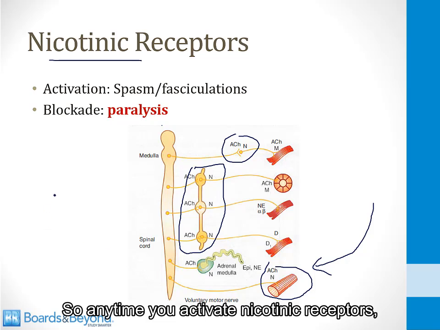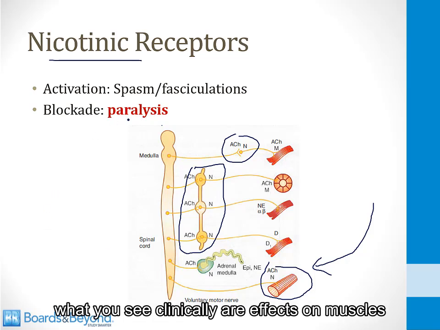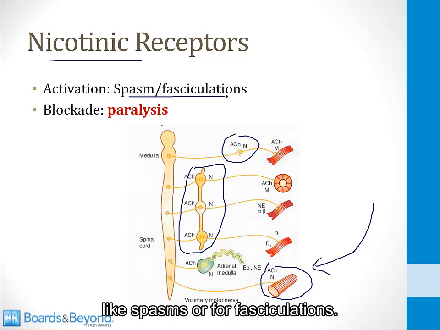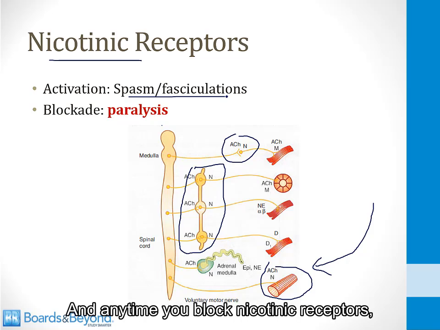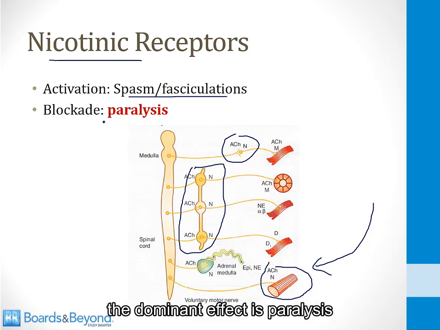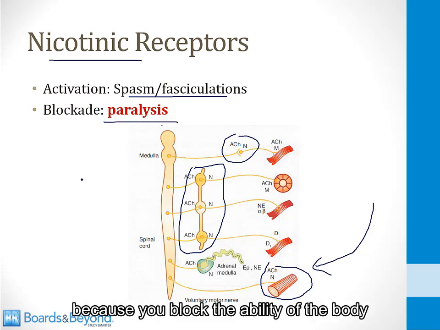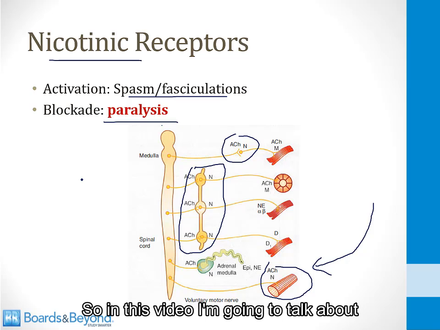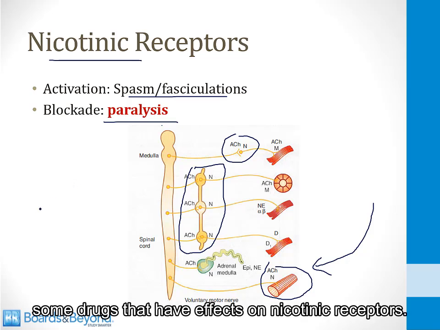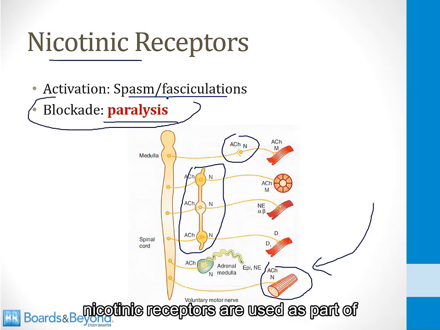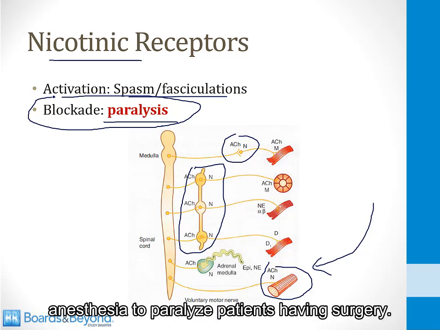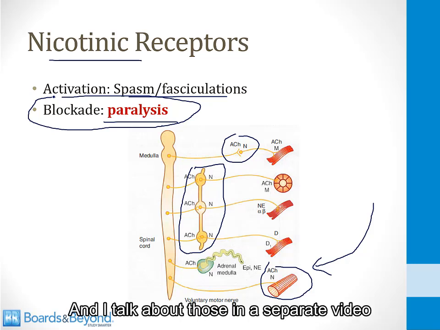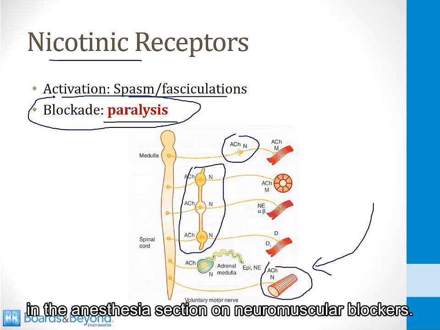So anytime you activate nicotinic receptors, what you see clinically are effects on muscles like spasms or fasciculations. And anytime you block nicotinic receptors, the dominant effect is paralysis because you block the ability of the body to use skeletal muscles and to conduct motor function. So in this video, I'm going to talk about some drugs that have effects on nicotinic receptors, but drugs that predominantly block nicotinic receptors are used as part of anesthesia to paralyze patients having surgery, and I talk about those in a separate video in the anesthesia section on neuromuscular blockers.